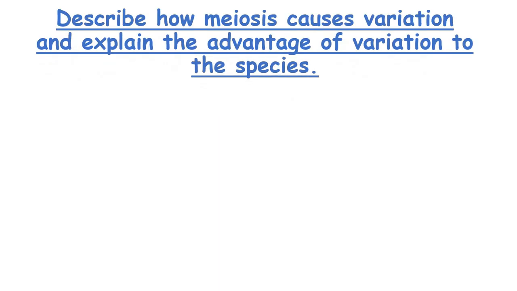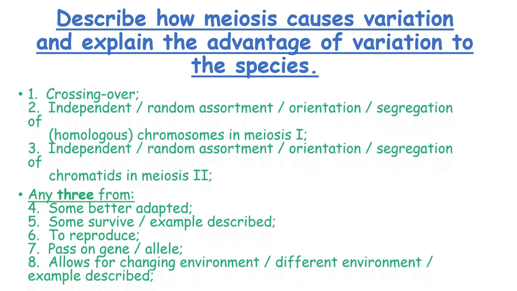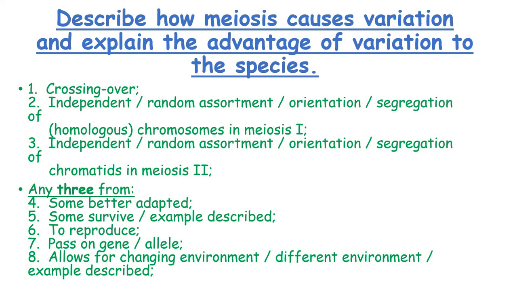Describe how meiosis causes variation and explain the advantage of variation to the species. So variation is created by crossing over, independent assortment, independent segregation of chromatids in meiosis 2, or independent assortment of homologous chromosomes in meiosis 1.